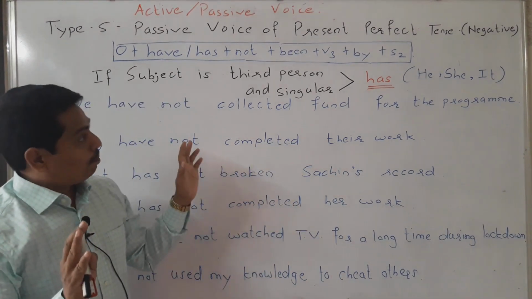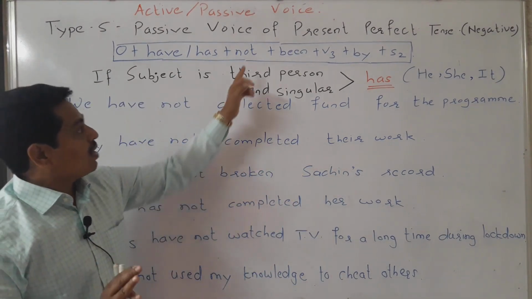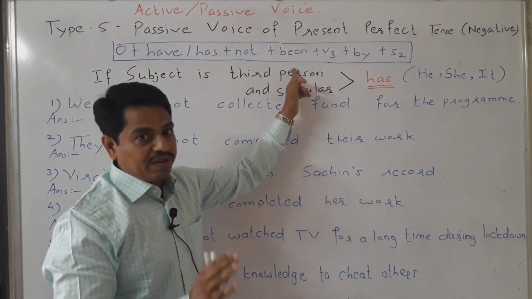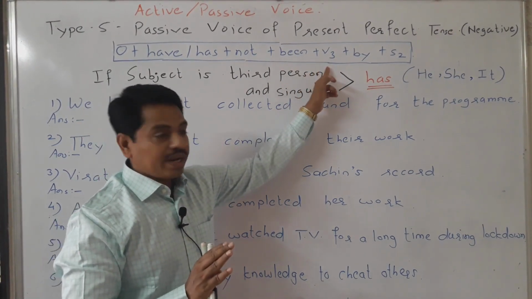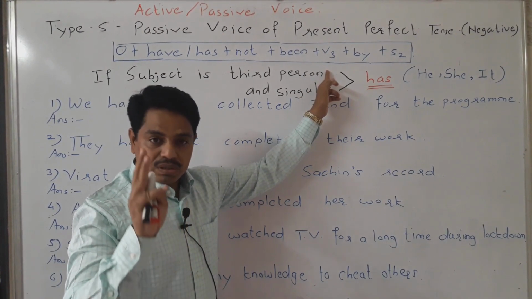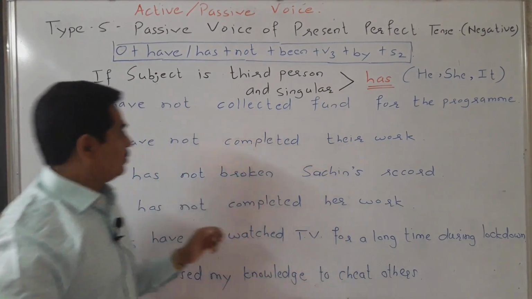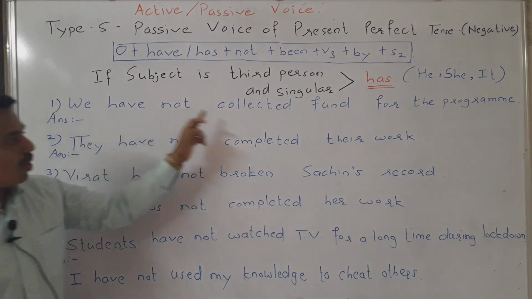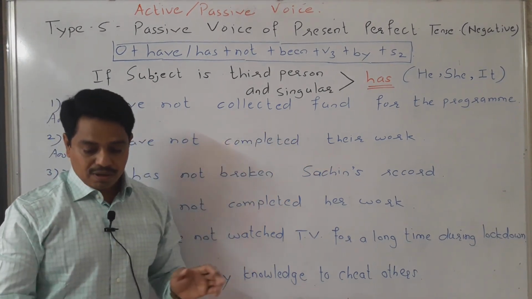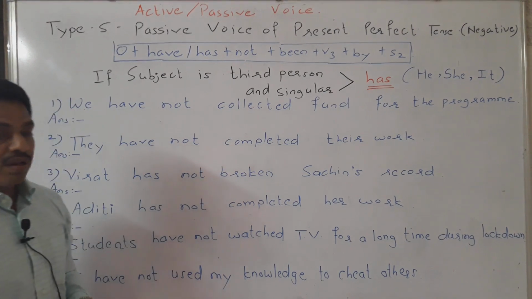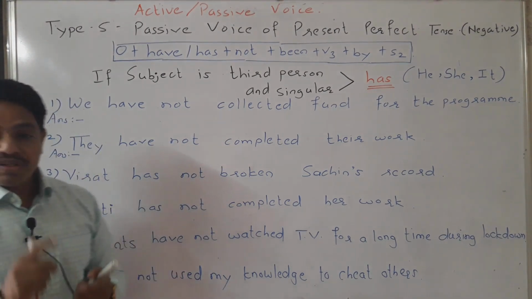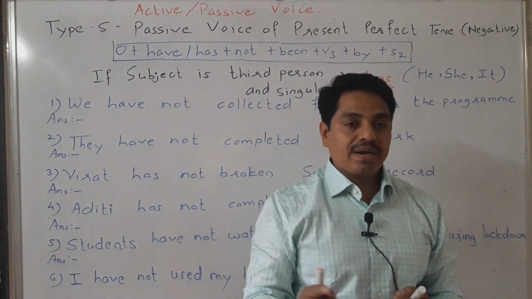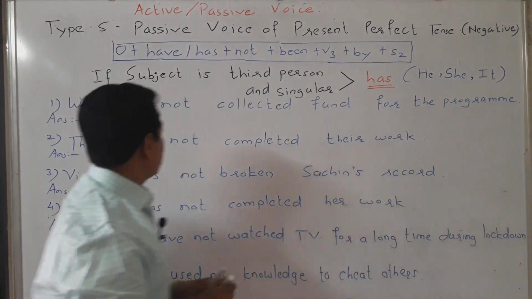This is perfect tense. That's why we will use been here. And we know it very well: in passive voice, there is always V3, the third form of the verb. Now, the sentence is here: We have not collected fund for the program. First we will identify which is the subject, which is the verb and which is the object. Then we will write the answer.